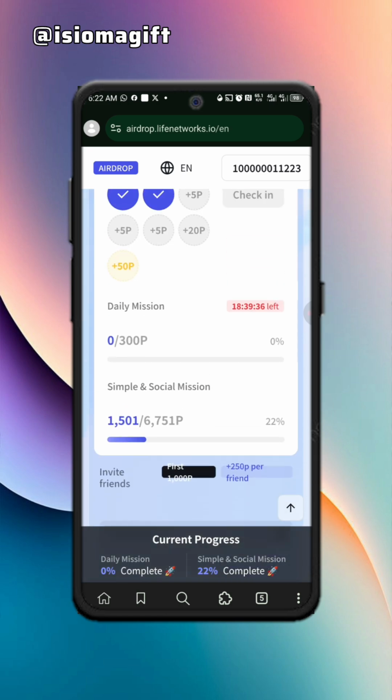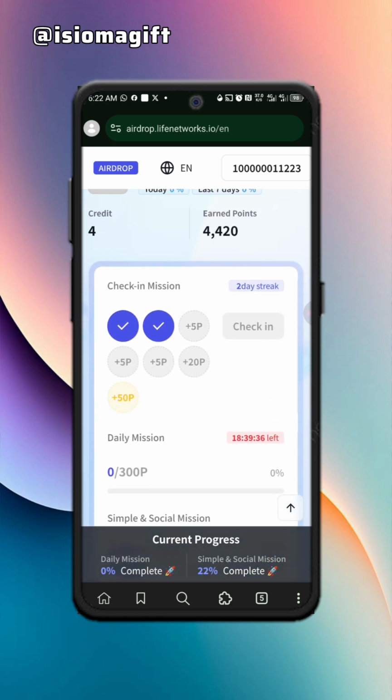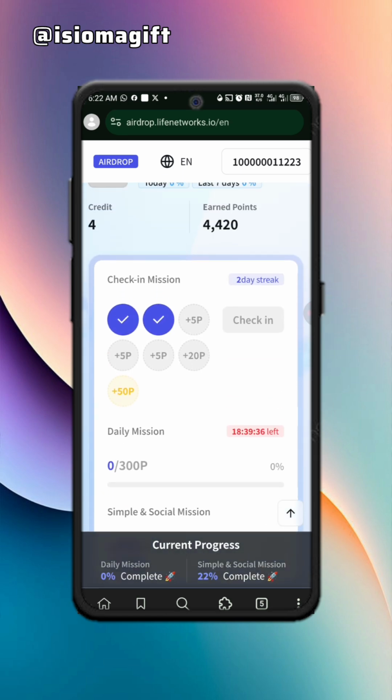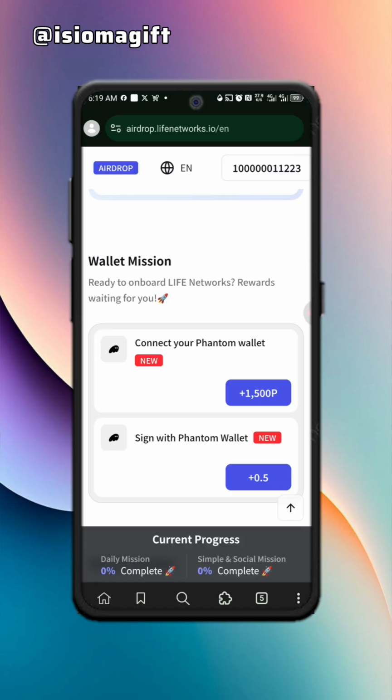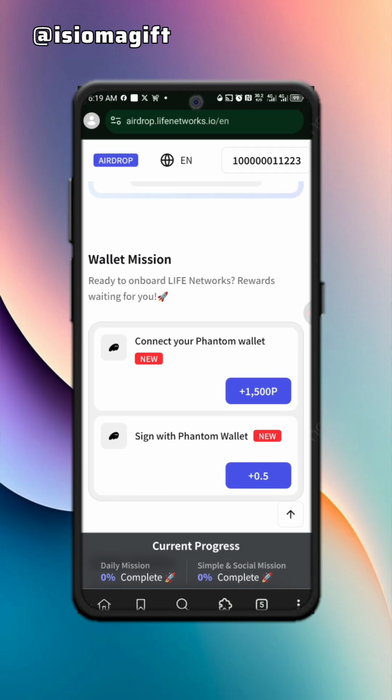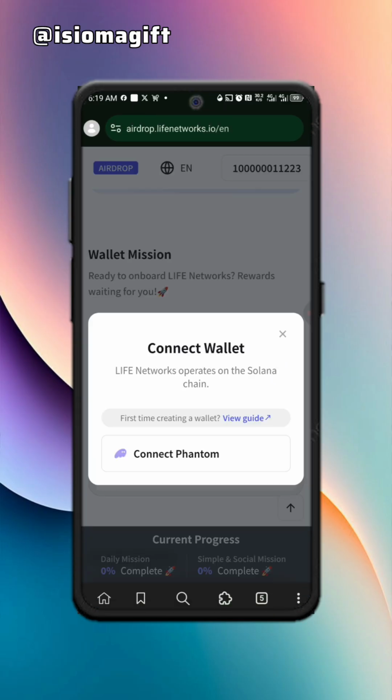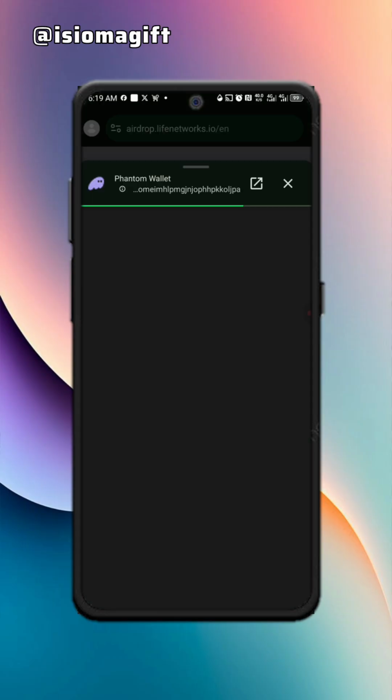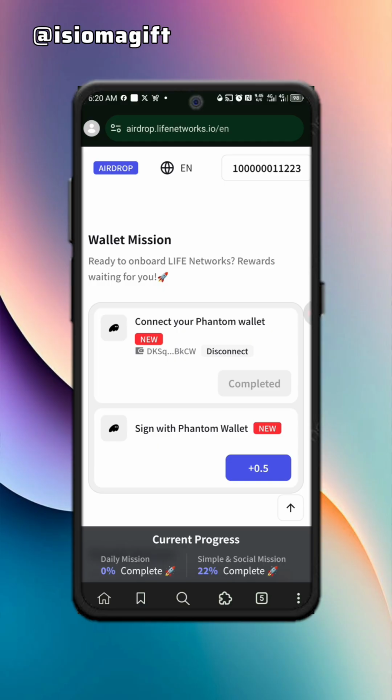If you want to know how to do that, maybe you should use YouTube to learn how to do it. It's very simple. What you just have to do now is come to this particular wallet mission task, then click on it to connect your wallet. Now they say connect Phantom, just click on it.